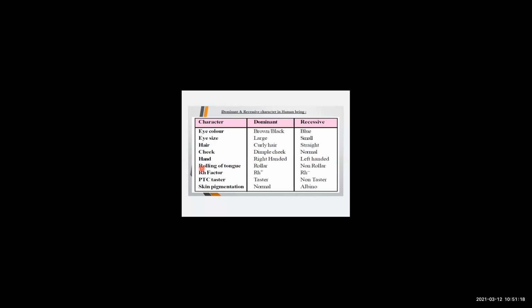The other characteristic that is being seen in humans is handedness. The dominant character seen in humans is right-handed people and the recessive is left-handed. You can see dominant traits are seen the most in humans and recessive are seen the least. Definitely dominant and recessive traits go hand in hand.